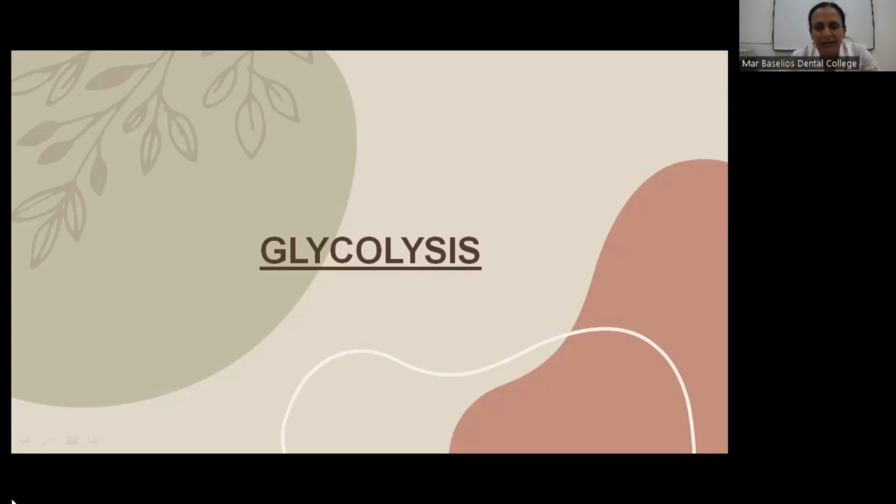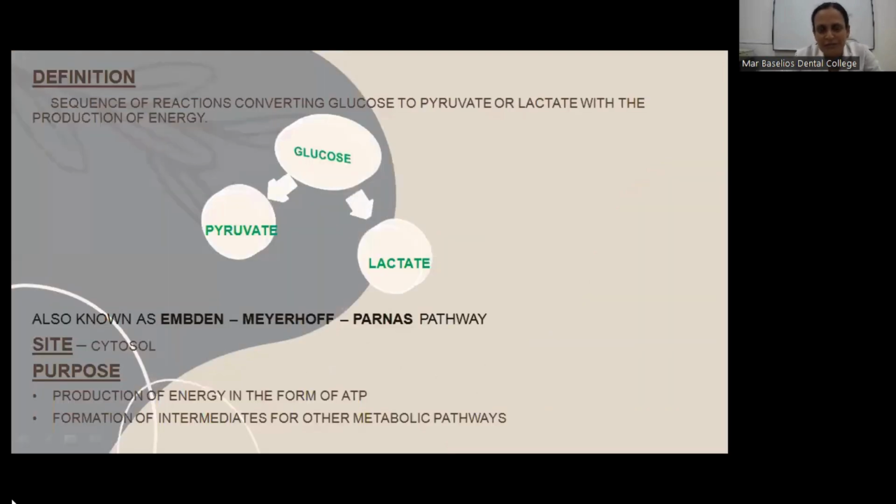Morning. Our topic for today is glycolysis. Glycos means sweet and lysis means breakdown. It is one of the catabolic pathways of carbohydrate metabolism. The definition of glycolysis is a sequence of reactions converting glucose to pyruvate or lactate with the production of energy. Glucose is converted to pyruvate under aerobic conditions and lactate under anaerobic conditions with the liberation of energy.